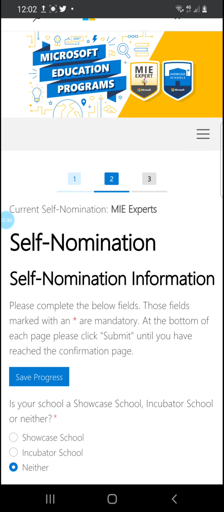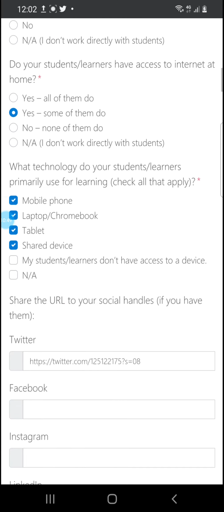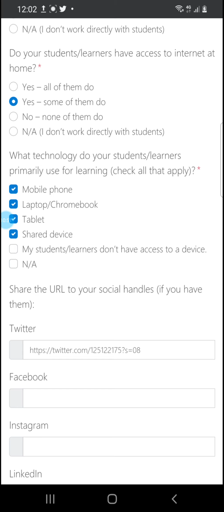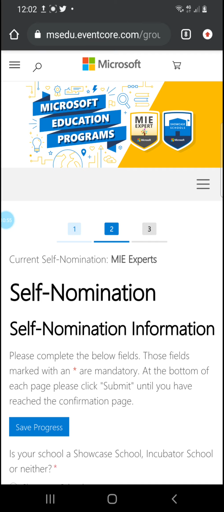Other than that, one thing I want to add is that most of you have a role in the organization as a trainer. So when you are going to tell about the 21st century learning design skills, you're going to mention the kind of trainings you have done with your teachers and the artifacts of it, and how you are going to manage it in your organization. So once you have done that, it will be easy for you to know about all these things.